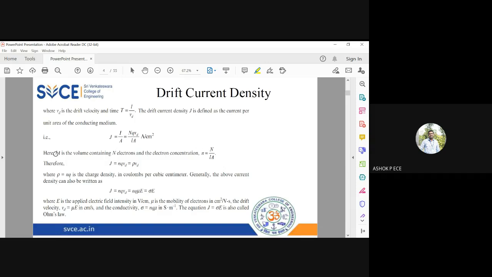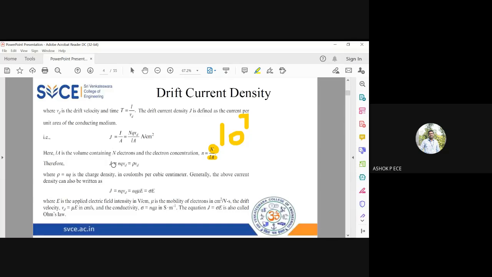Or I can say LA is the volume containing the N electrons, and the electron concentration n is equal to N by LA. See, N is the number of electrons and LA is the volume. So it is the number of electrons per volume. So I can replace that with small n. I am replacing small n, the electron concentration, as capital N by LA. See, everywhere we use, say, 10 power 7 electrons per meter cube. So meter cube indicates your volume. So length into area becomes volume, and this n is going to be just 10 power 7.